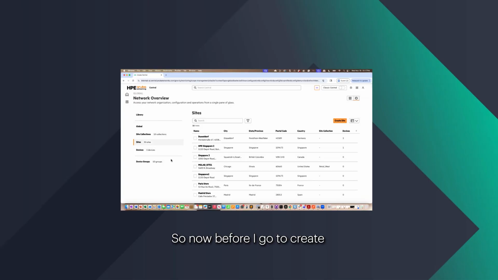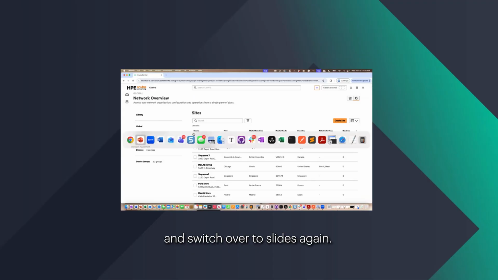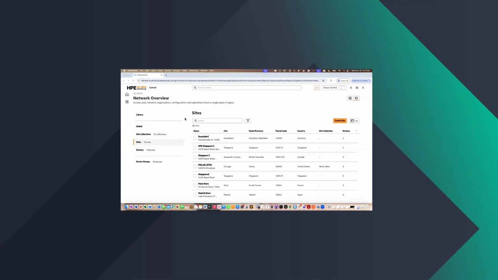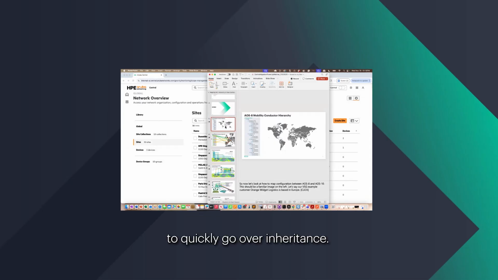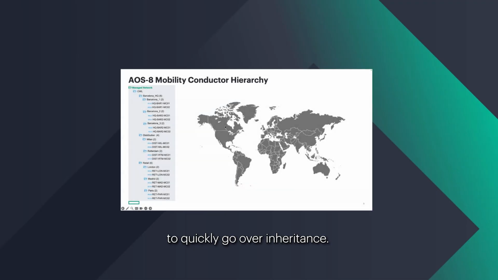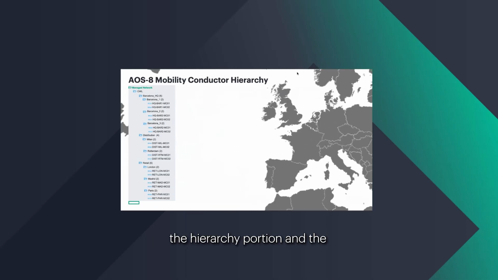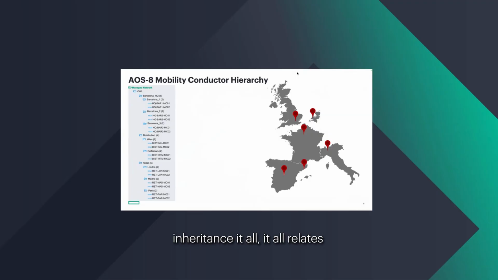So now, before I go to create profiles, I'm going to stop here and switch over to the slides again, to quickly go over inheritance. So this presentation that I'm doing, though, it is related to AOS 8, from AOS 8 campus mode to AOS 10, but the hierarchy portion and the inheritance, it all relates to what we're talking about today, right?